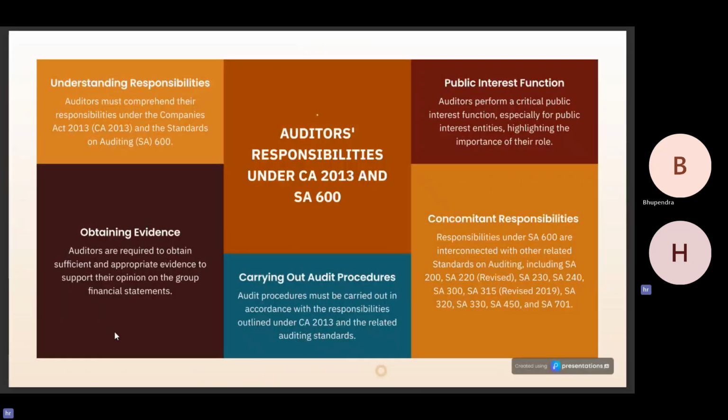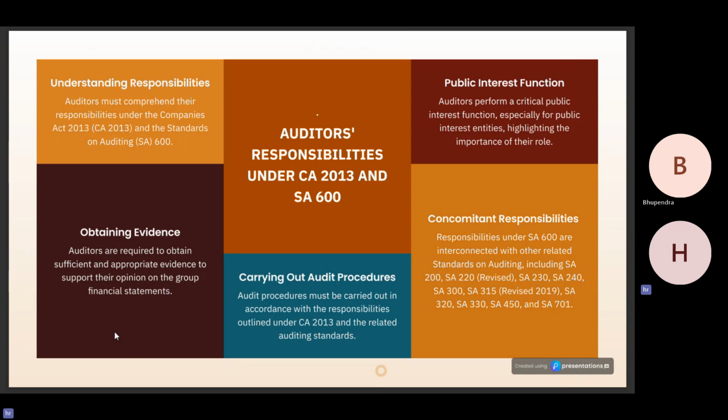So basically, the auditor's responsibilities under Companies Act 2013 and SA 600 have been concluded in this slide. Basically, auditors must comply with their responsibilities under Companies Act and standards of auditing, which is very basic. Obtaining evidence.